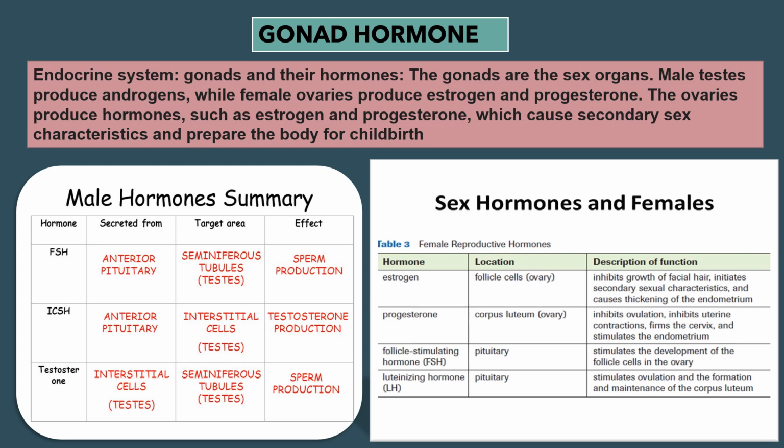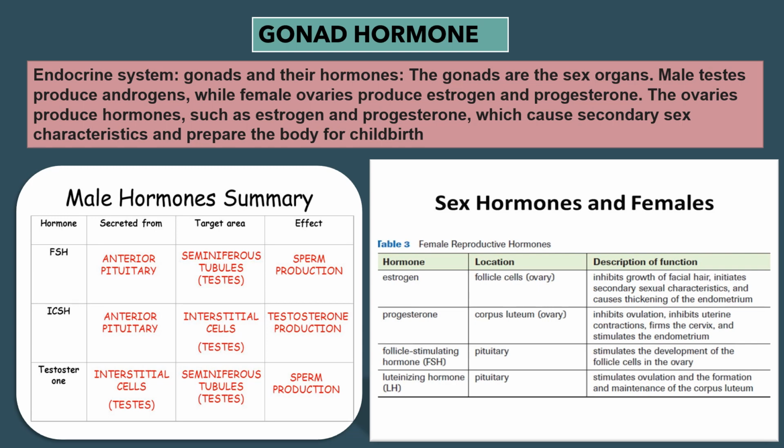So you can see one table has been given over here, that is sex hormones in females. So female reproductive hormones are described over here. First one, estrogen. Location, follicle cells of the ovary. In the description and function section, it has been written: estrogen inhibits growth of facial hair, initiates secondary sexual characteristics, and causes thickening of the endometrium.